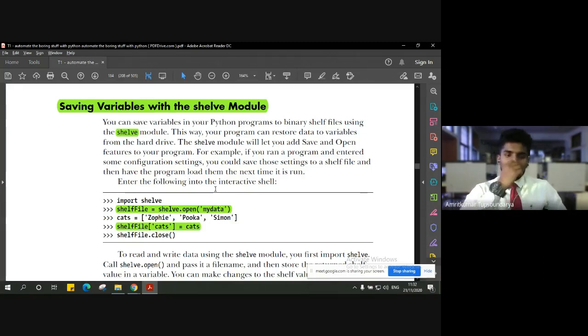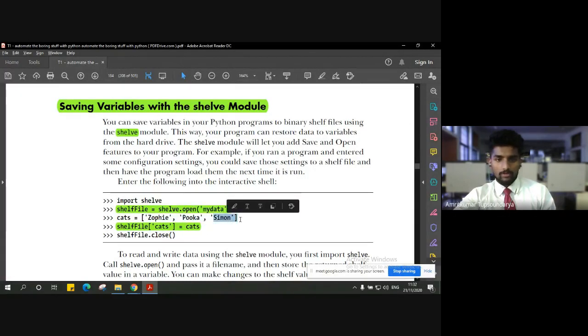Then we put a new list with the name cats, followed by some data items: Zophie, Pooka, and Simon. So these are the cats.